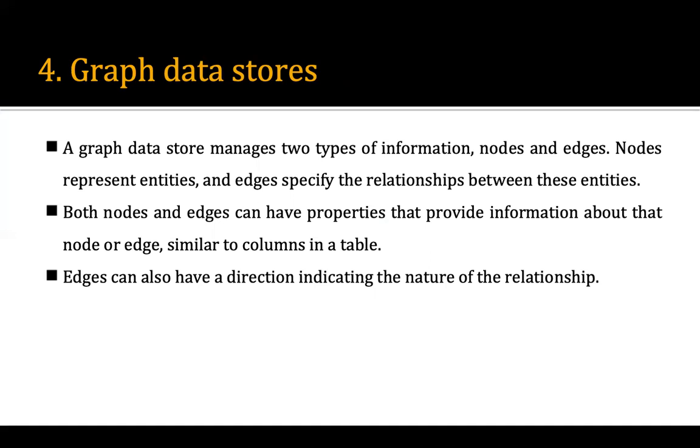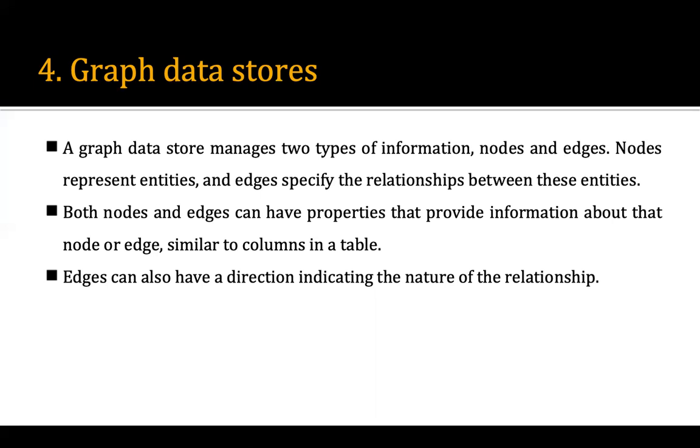In the same way, here also we have entities. Let's say in a university database, we have a student entity, a faculty entity, an academics entity, a library entity, a hostel entity. All those entities have their own attributes, and how student and faculty are related, how student and academics are related, how student and library are related, that is nothing but the relationship that we can show in the form of an ER model. But here in the graph based store, we have the nodes and the edges.